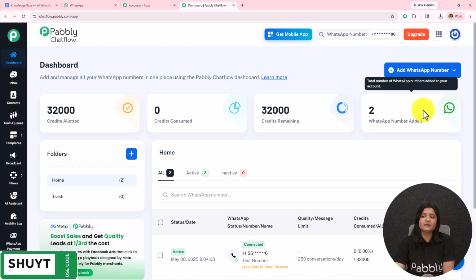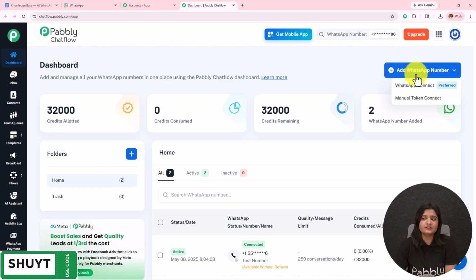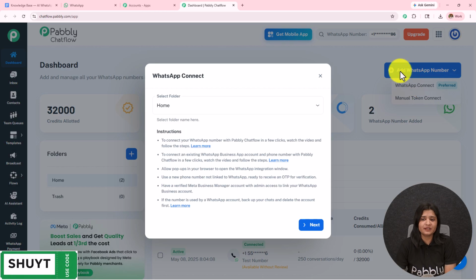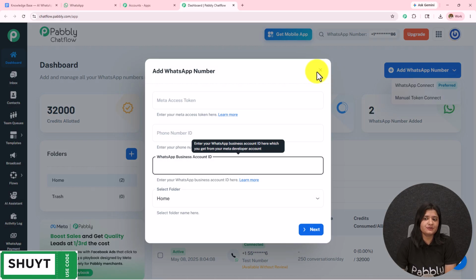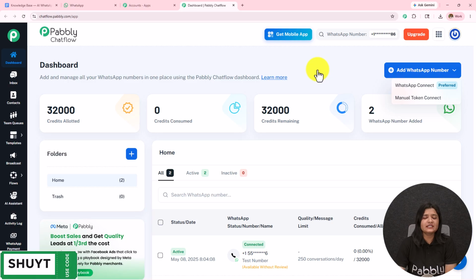To add your WhatsApp number to your Pabbly Chatflow account, simply click on this add WhatsApp number, and click on WhatsApp connect, which is the preferred method, or you can also use a manual token to connect your WhatsApp to your Pabbly Chatflow. If you want the step-by-step process, the detailed video is given in the description. You can check that out.